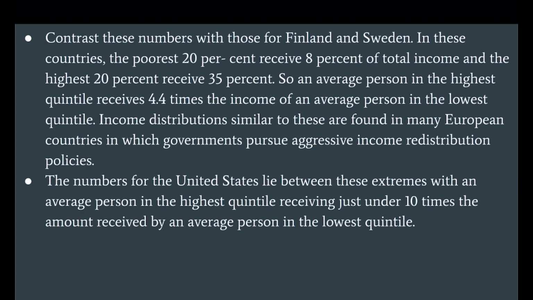Contrast these numbers with those for Finland and Sweden. In these countries, the poorest 20% received 8% of total income and the highest 20% received 35%. So an average person in the highest quintile received 4.4 times the income of an average person in the lowest quintile. Income distributions similar to these are found in many European countries in which governments pursue aggressive income redistribution policies. The numbers for the United States lie between these extremes, with an average person in the highest quintile receiving just under 10 times the amount received by an average person in the lowest quintile.